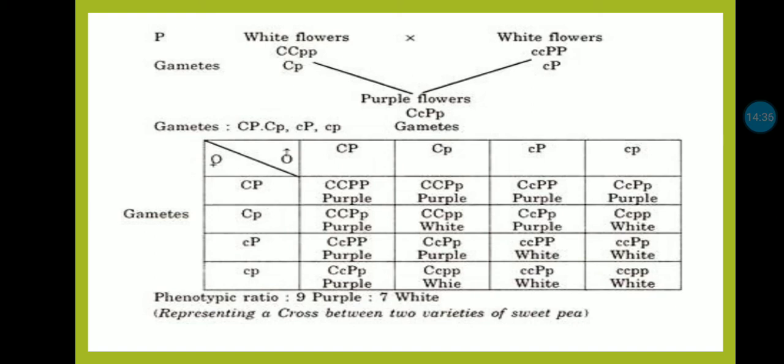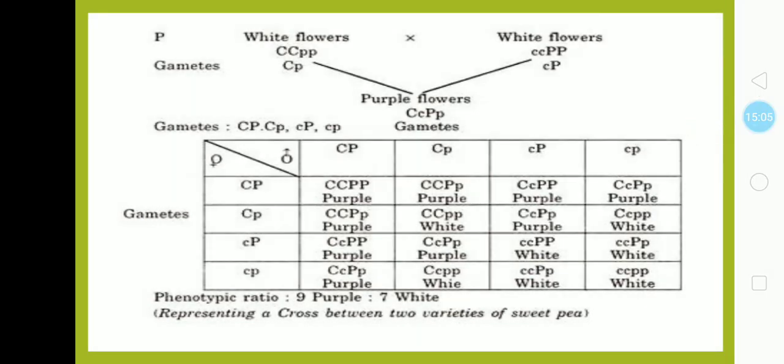Due to such a combination, gametes get capital C, small p, and another one is small c, capital P. The F1 generation has all purple colored flowers, genotype capital C, small c, capital P, small p, which is a heterozygous condition.